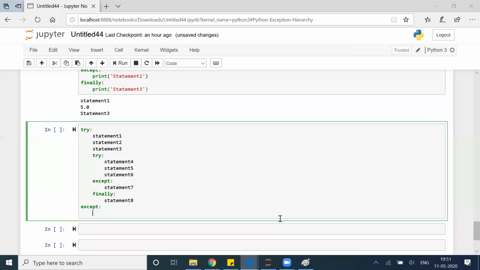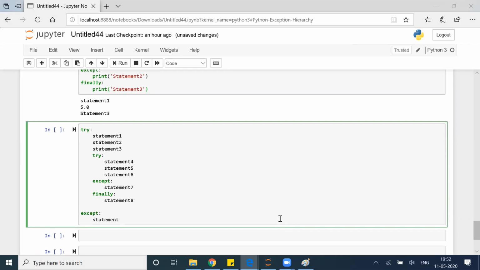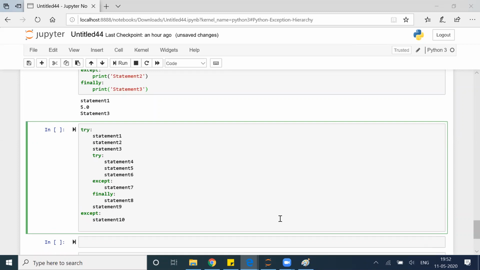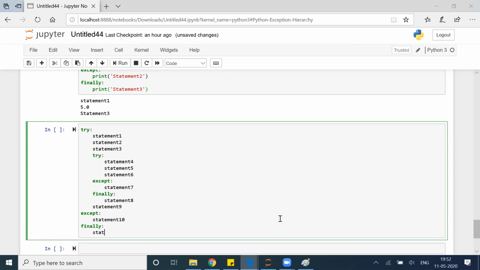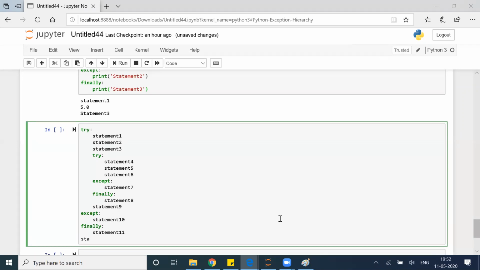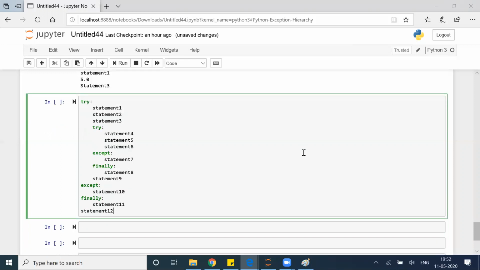except statement, or in fact, I will write one more line here. Statement 9, statement 10, finally, statement 11, statement 12. This is my code.